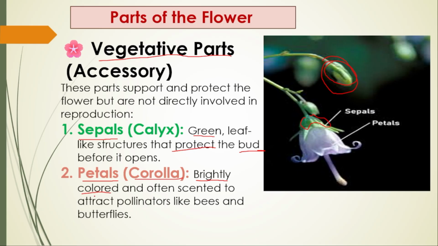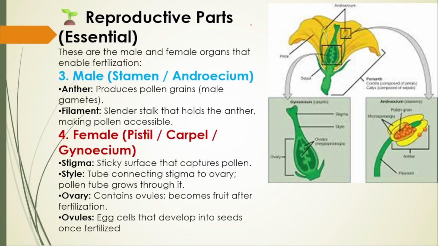Now why are they colorful? Because they want to attract the pollinator for the pollination. So this one is the petal and this green one is what? Sepal.